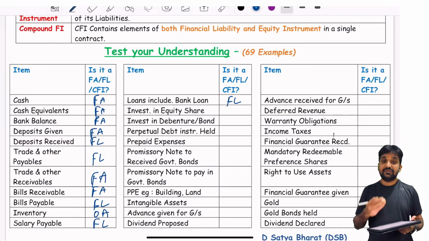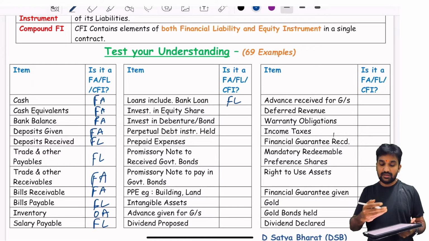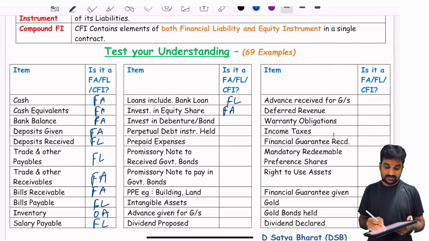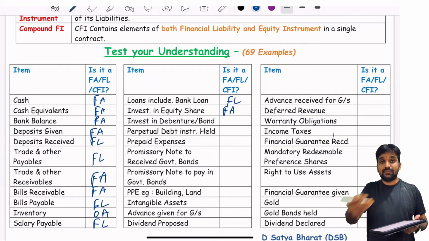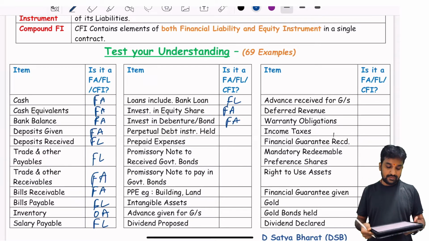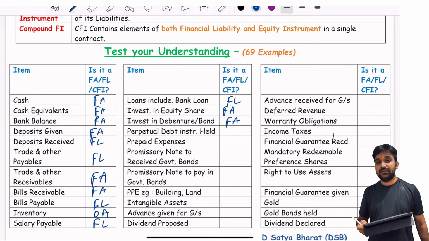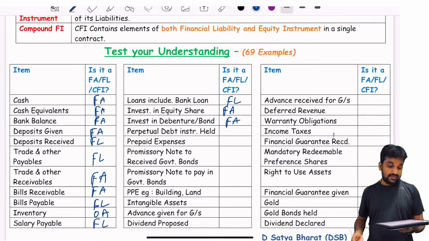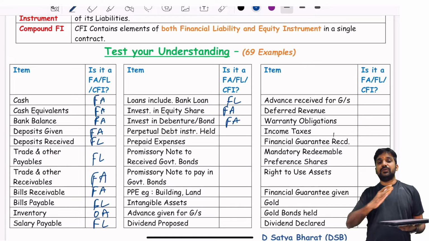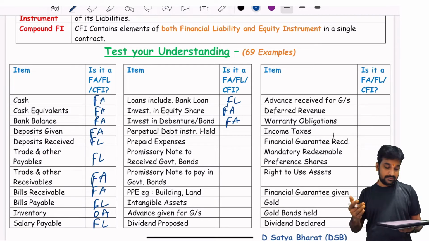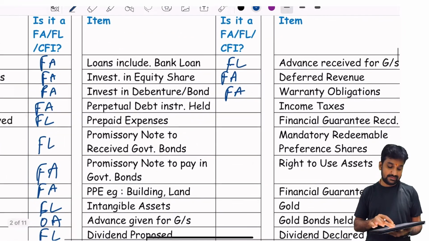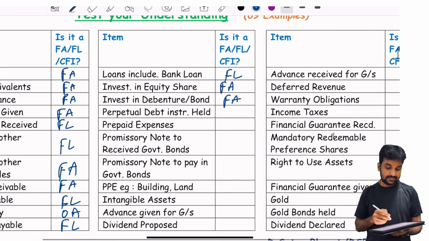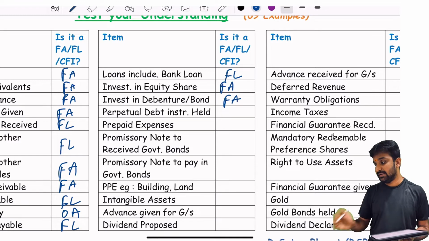Investment in equity shares, you have invested, so this is already covered under point number 2, financial asset. You have invested in debenture or bond, so you will be getting back the cash, financial asset. Perpetual debt instrument held: in the sense the debenture will perpetually continue, it will not be paid immediately. We will be seeing this. Still, at the end of the day you will be getting the money, right?